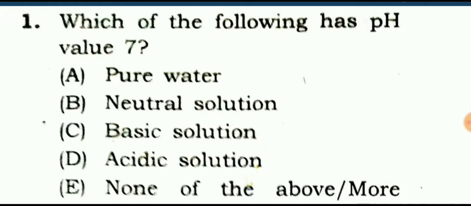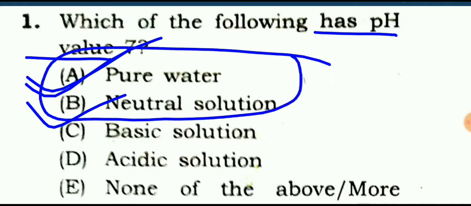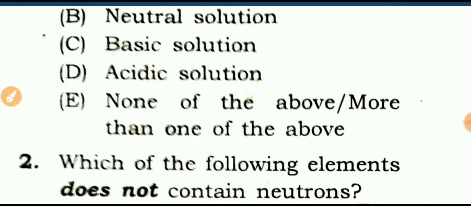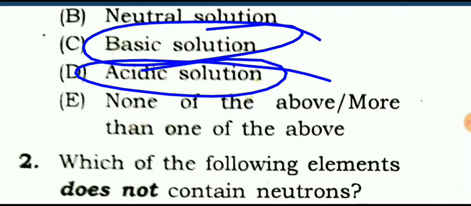So let's start the video and the question number first is which of the following has pH value 7? As we know, pH value 7 of pure water as well as neutral solution means answer is A and B both, means more than one. And if you get answer more than one, then you will have to take option E in BPSC exam. Okay, and as you also know, basic solution has pH more than 7 while acidic solution has less than 7.